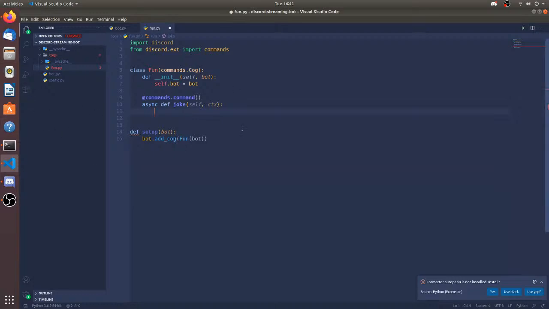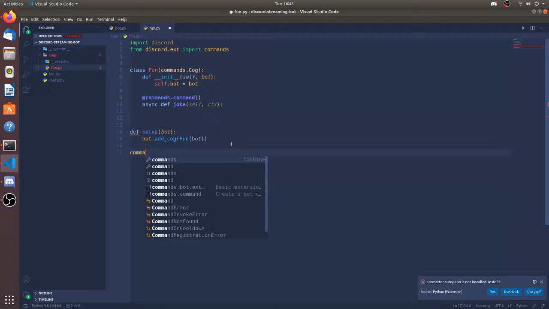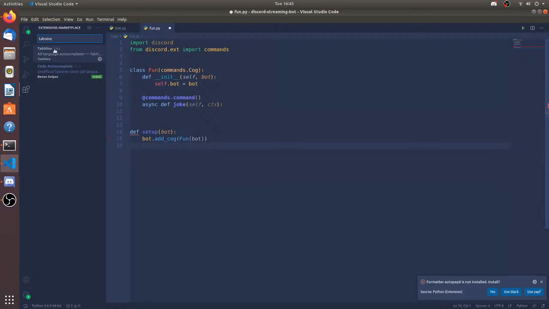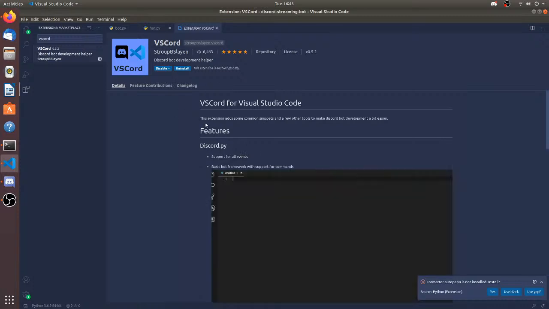The extension that I use for making everything so awesome is commands.bot. This is an awesome extension. It can make a new command for you, and the extension I like to use is called VS Code. This is the extension I use. It's enabled. It adds some snippets. You can just type this and this whole thing is going to be created.